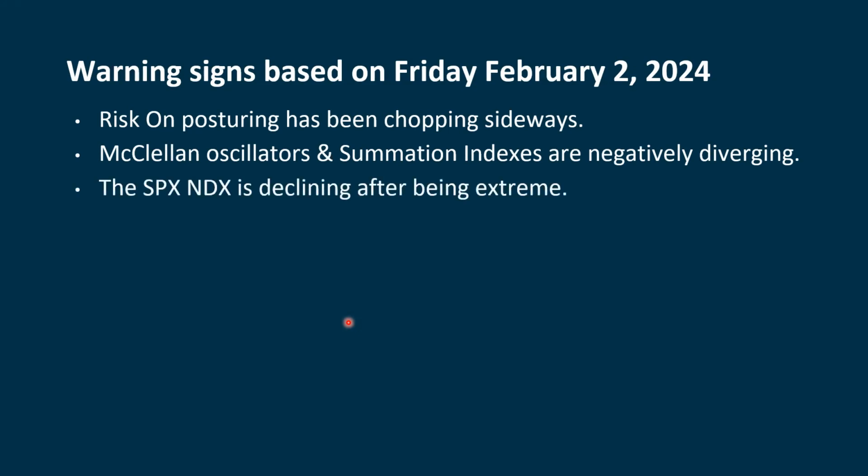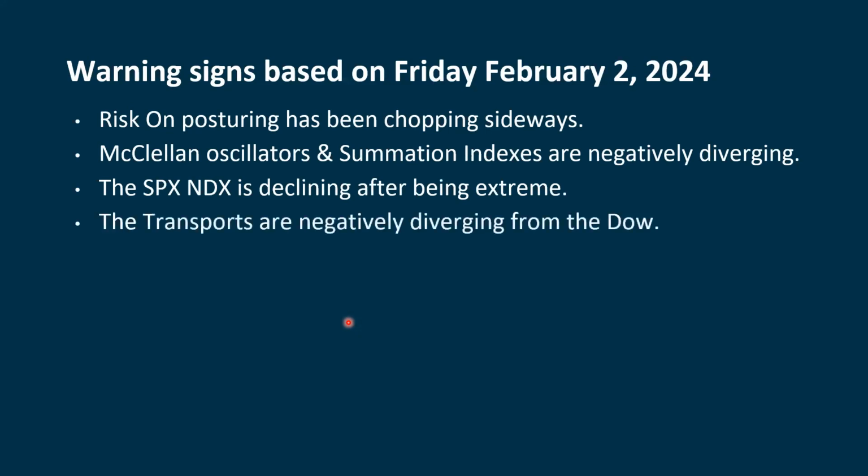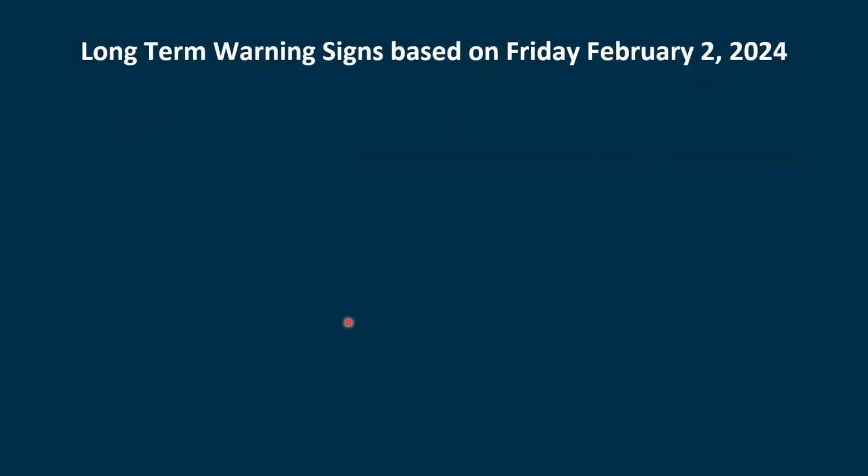This should be: the S&P 500 bullish percent index is declining after being extreme. It's now dropped below the 70 level. The transports are negatively diverging from the Dow, and we're seeing kind of a flip-flop back and forth between positive and negative for the NASDAQ 100 momentum based on the PPO.